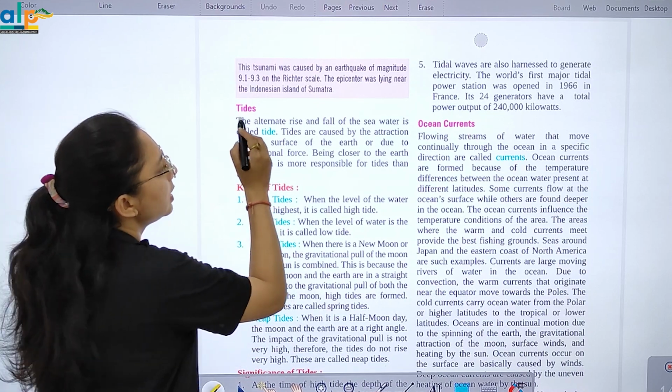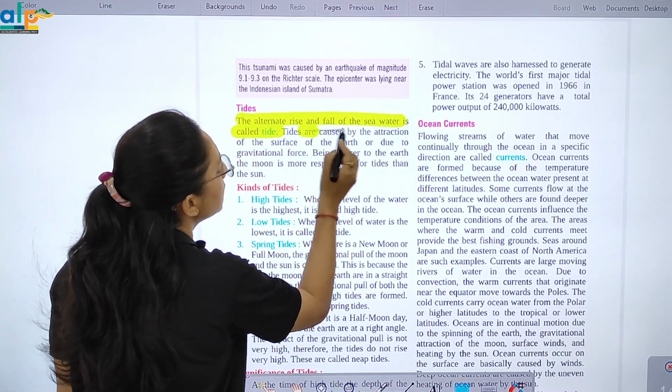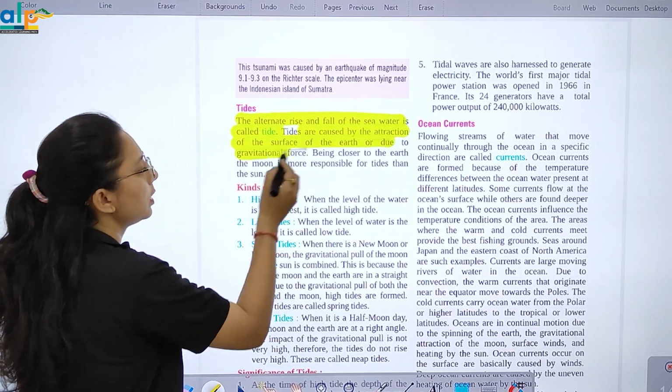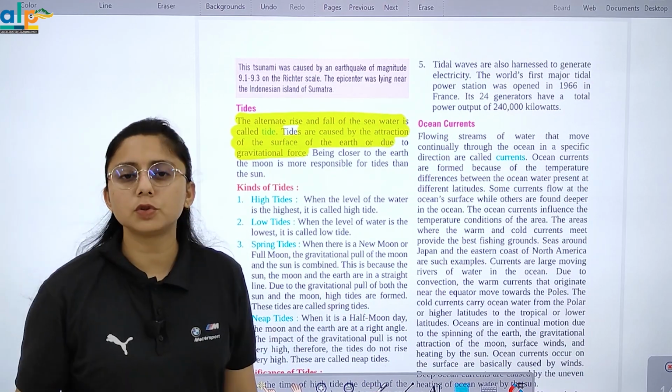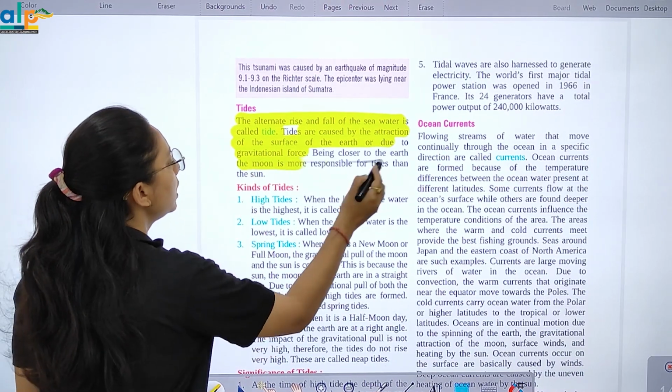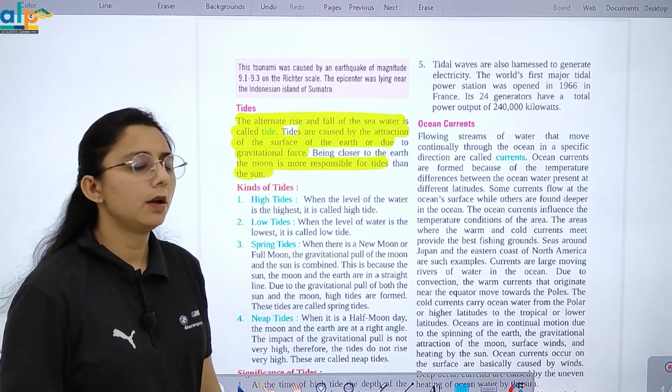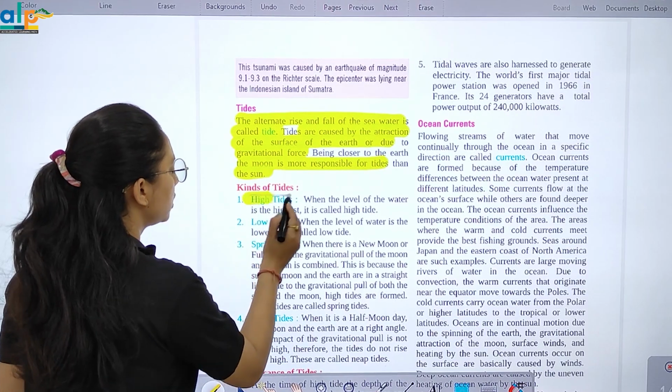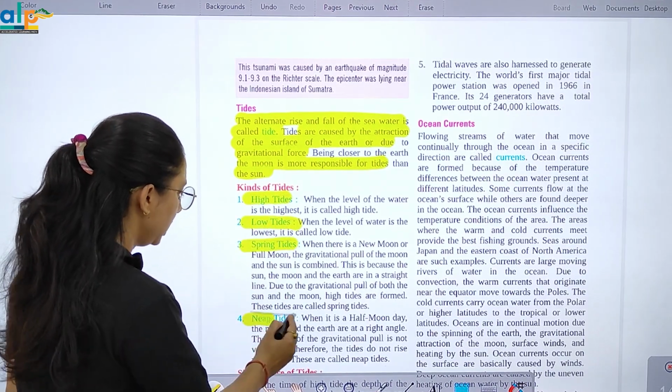Now tides, the alternate rise and fall of sea water. इसको tide कहा जाता है. It is caused by the attraction of the surface on the earth. किसकी वजह से? Gravitational force की वजह से. And due to being closer to the earth, the moon is responsible for the tides. We have 3 different tides: high tides, low tides, spring tides, and neap tides.